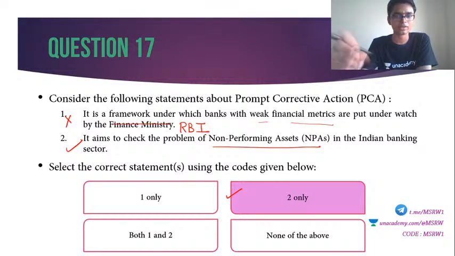As far as NPAs are concerned, non-performing assets are those assets in which there is no payment of principal or interest for a period of 90 days. If a loan is taken and the person does not pay anything for a period of 90 days, then it is automatically converted into a non-performing asset.